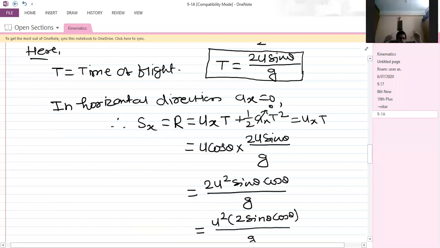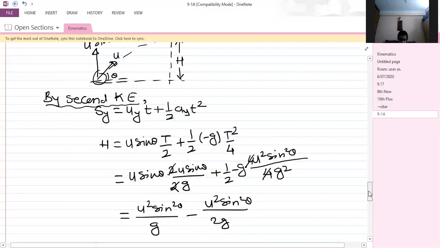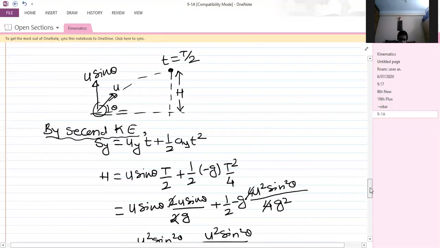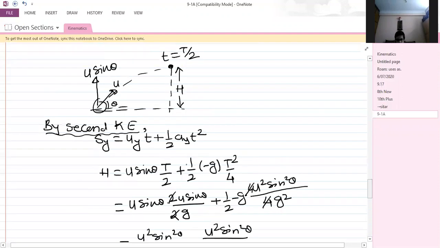Okay, sir. Sir, can you scroll it back to that maximum height formula? I want to copy. This one, right? Sir, how did you get ax equal to 0?